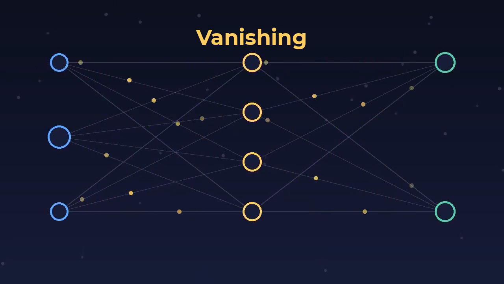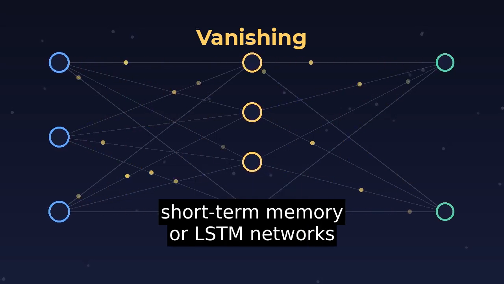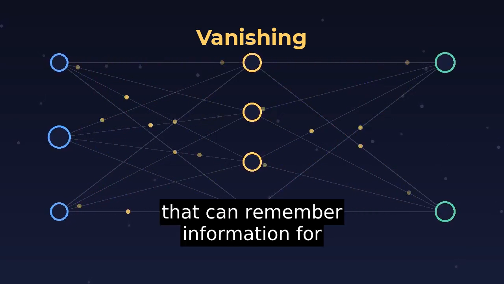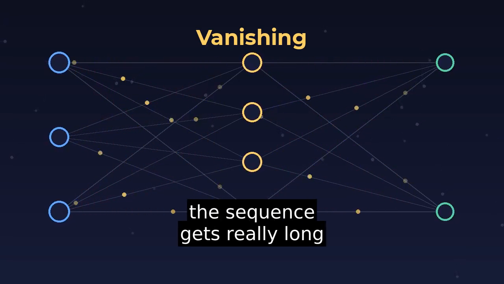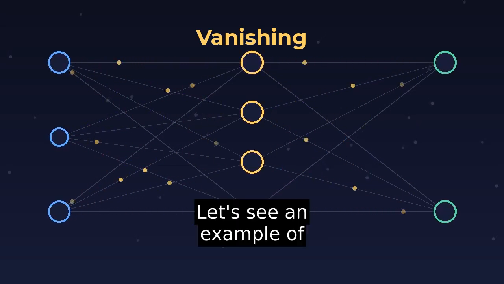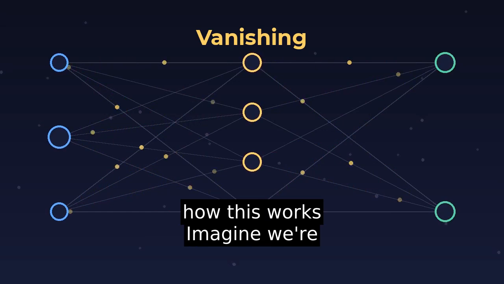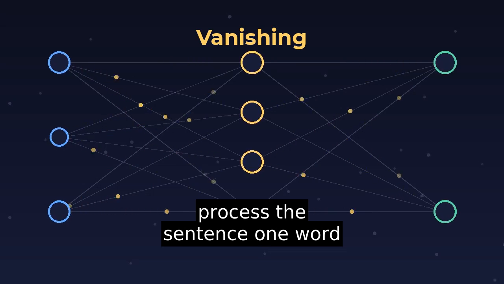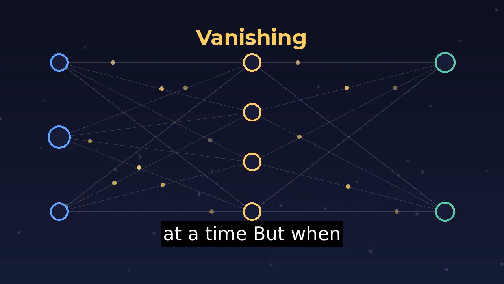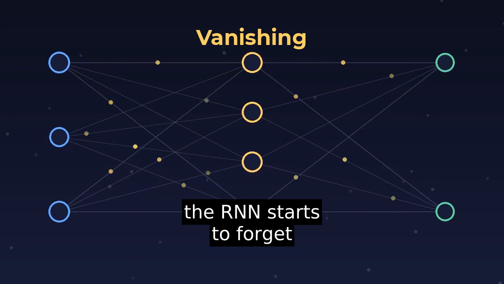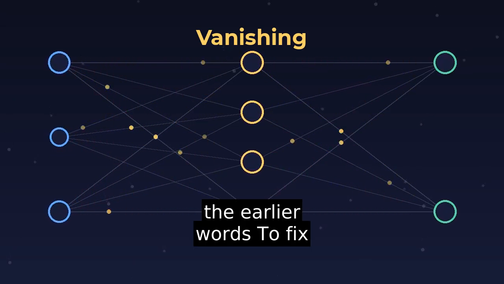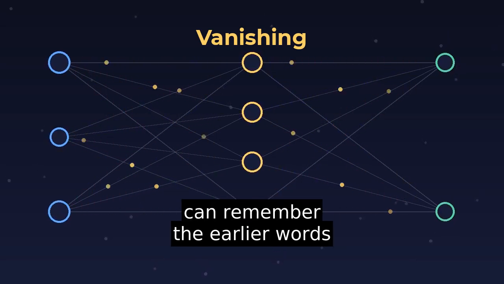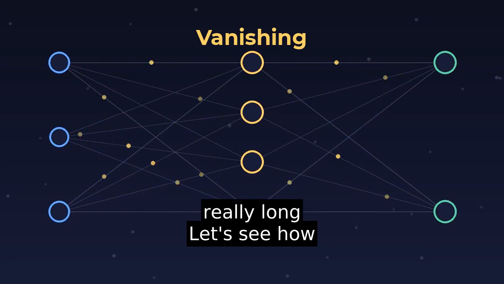To fix this problem, researchers use something called long short-term memory, or LSTM, networks. LSTMs are like special neurons that can remember information for a long time, even when the sequence gets really long. Let's see an example of how this works. Imagine we're trying to predict the next word in a sentence. We can use an RNN to process the sentence, one word at a time. But when the sentence gets too long, the RNN starts to forget the earlier words. To fix this, we can use an LSTM network. The LSTM network can remember the earlier words, even when the sentence gets really long.